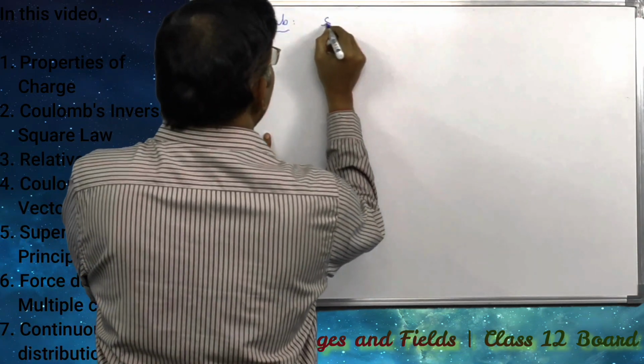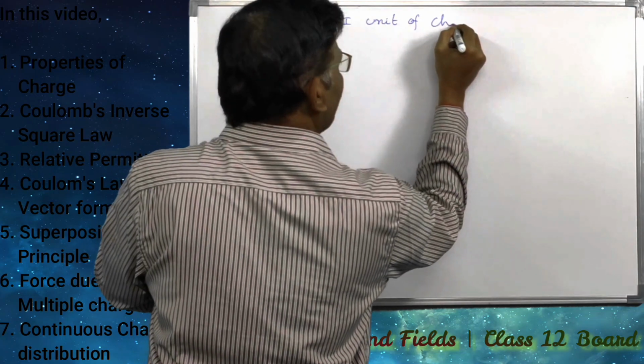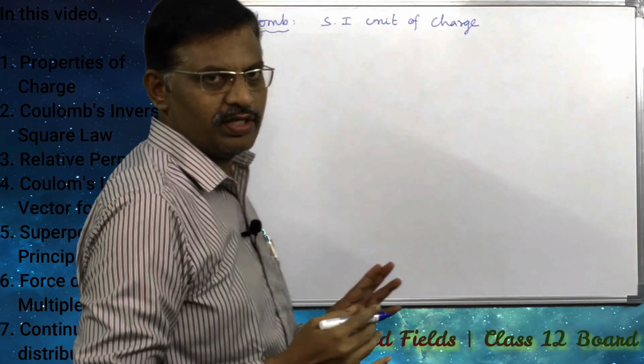Coulomb is the SI unit of electric charge, or unit positive charge.